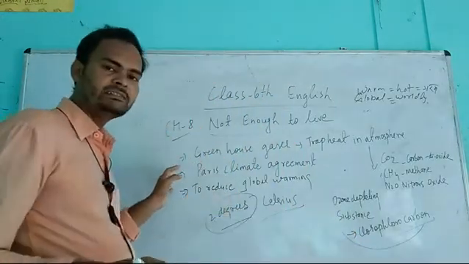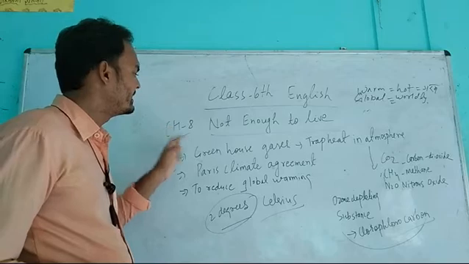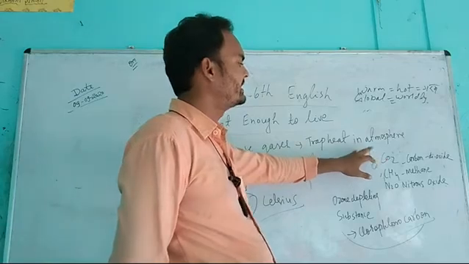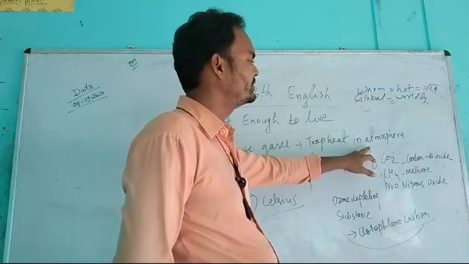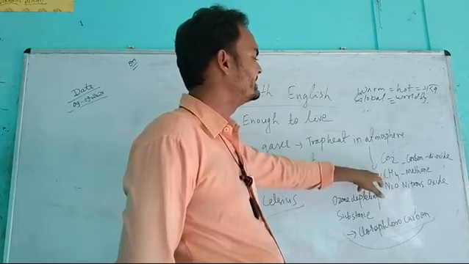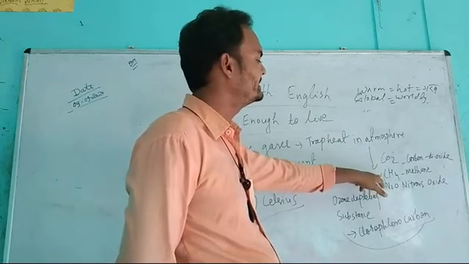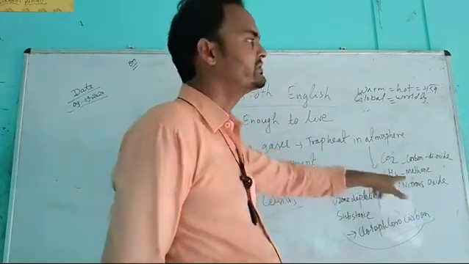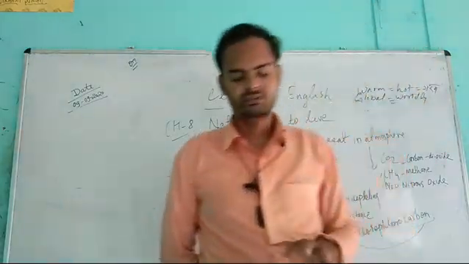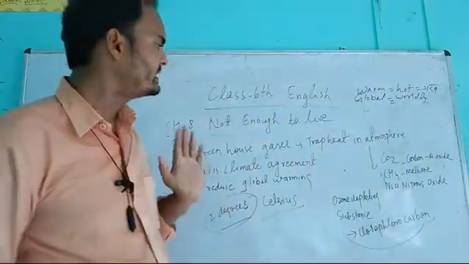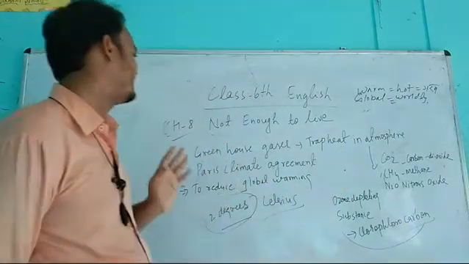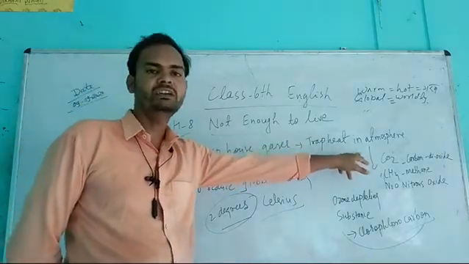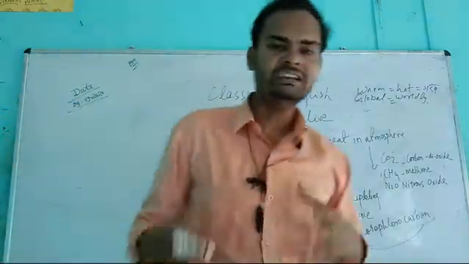So students, before I start this topic, I explained these greenhouse gases. Among these greenhouse gases, some gases are carbon dioxide, whose symbolic formula is CO2, then CH4 methane, and the symbolic formula of methane is CH4. Then N2O nitrous oxide, which is also known as laughing gas. So students, these four gases are greenhouse gases which increase the atmosphere's temperature, which trap the heat in the atmosphere.